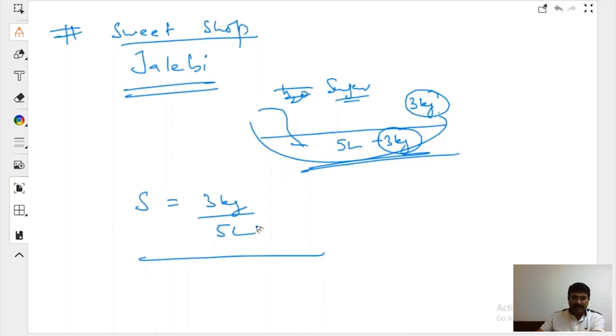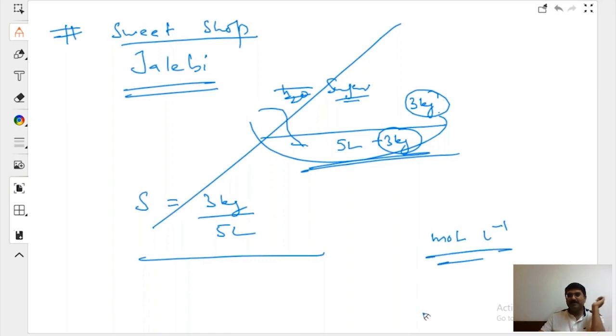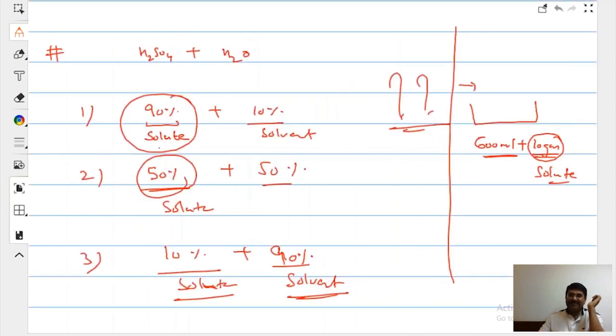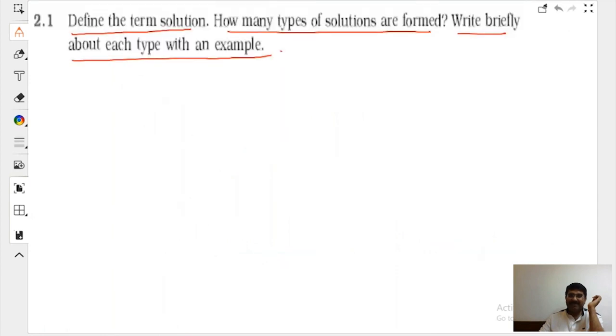Please do not write it. This is not a proper example. Very soon I am going to tell you solubility will be taken in mole per liter, as you have done in chemical equilibrium. Right, beta? So don't think too much about solute and solvent, beta. The real, challenging topic is going to start.